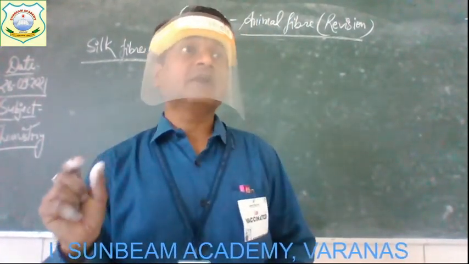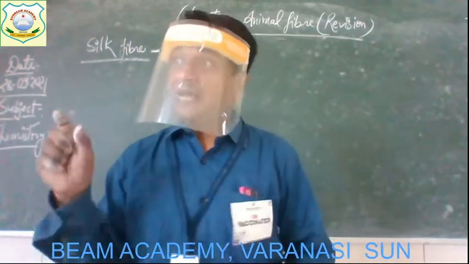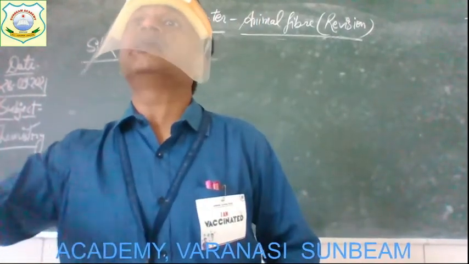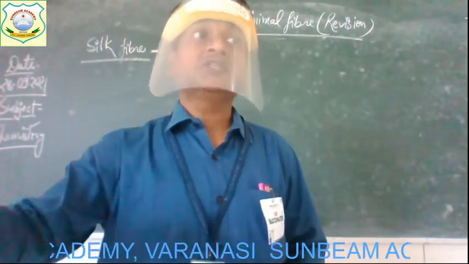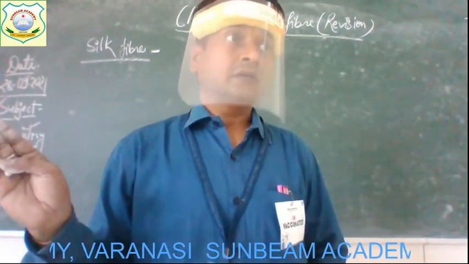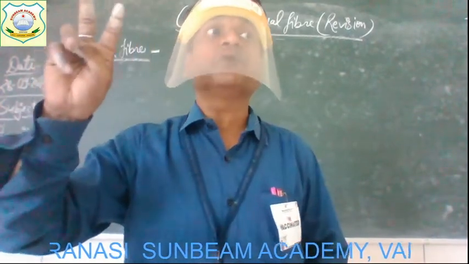What is this structure of the silk moth known as? Cocoon. Inside that cocoon, what is there? The larva is there, and that larva transforms its body shape and becomes a pupa. So the third stage of the life of the silk moth is pupa.